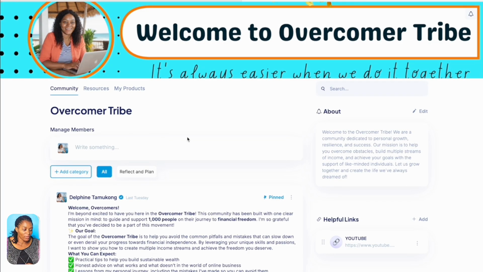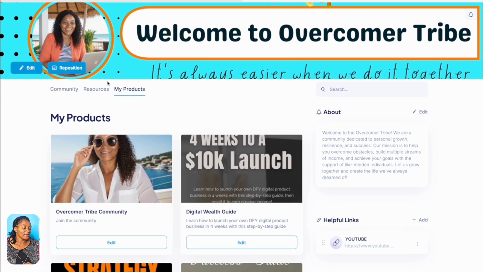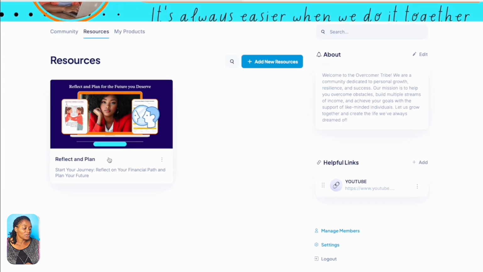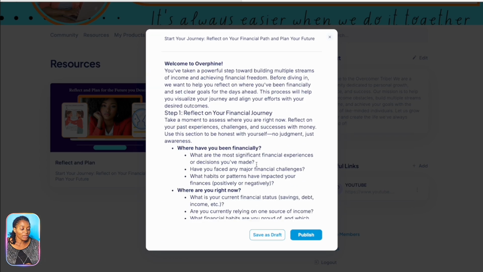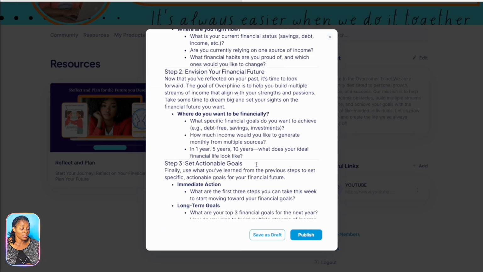Right here we have a membership. Let me just show you the membership that I have created for us. When you create a membership, it's going to look something like this. This is a membership that I have created on this platform, and these are different resources. If I click here on the resources, you are going to see these are the things that we are going to be doing in the membership.